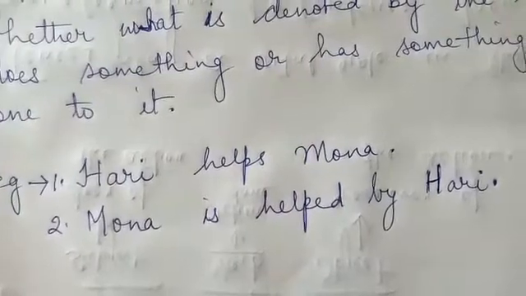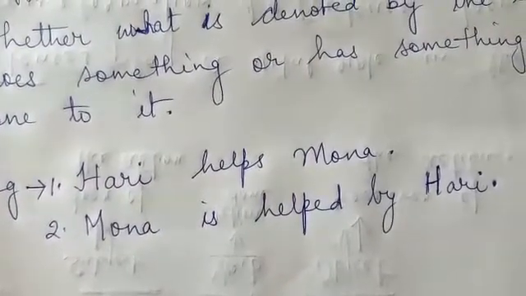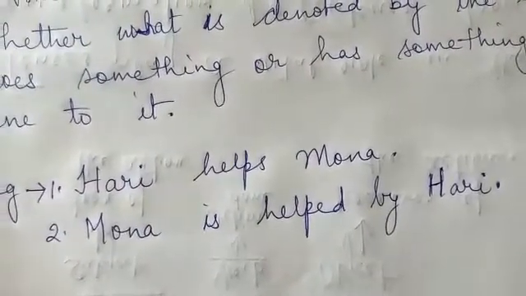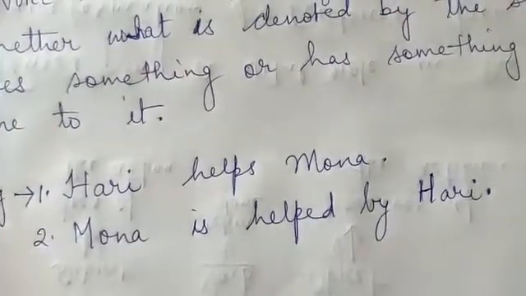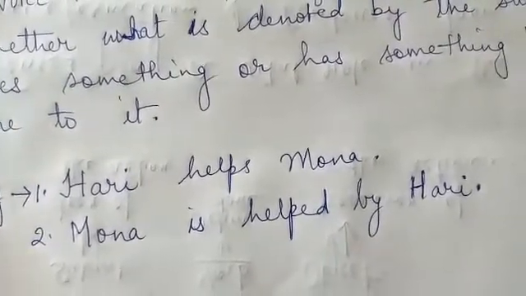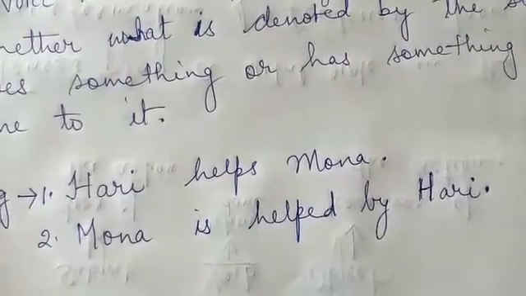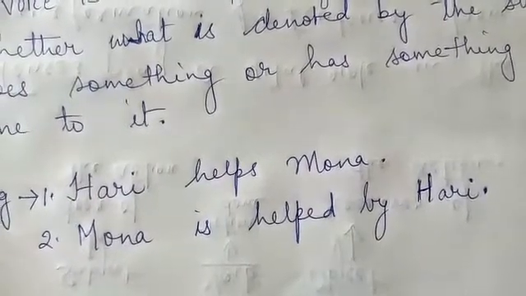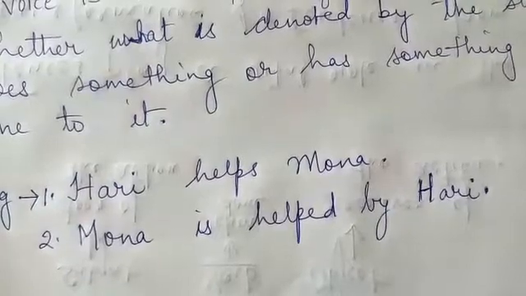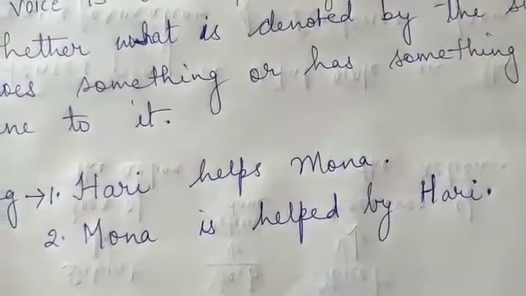For example, something is done to Mona, the person denoted by the subject. The verb is helped is said to be in the passive voice.